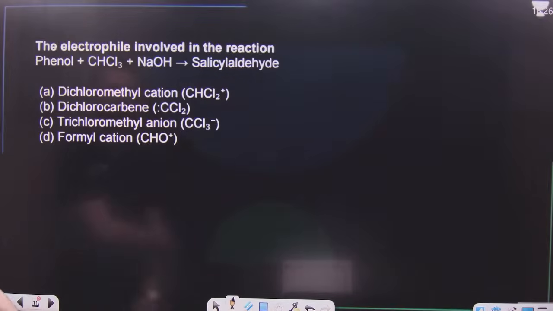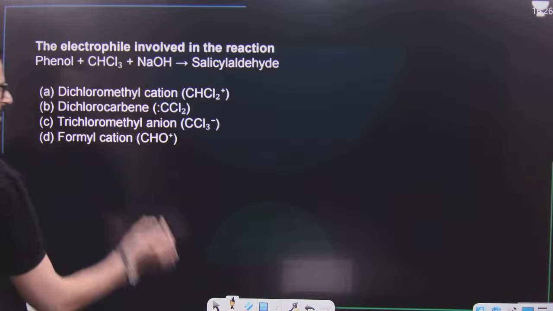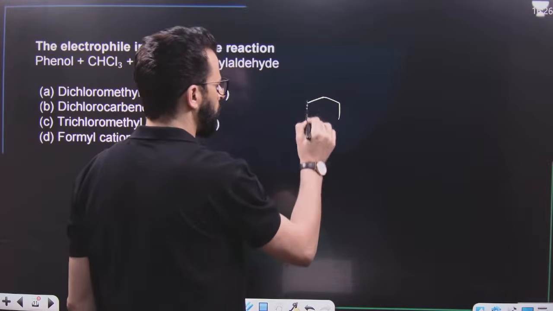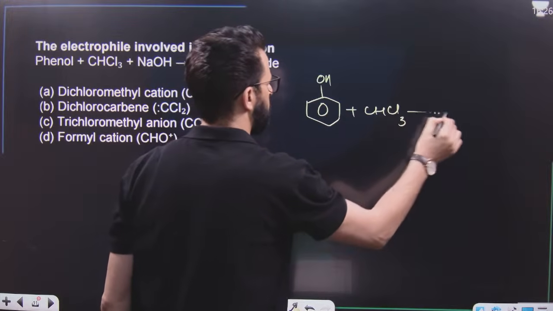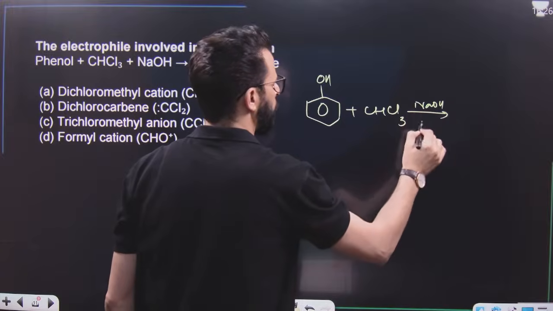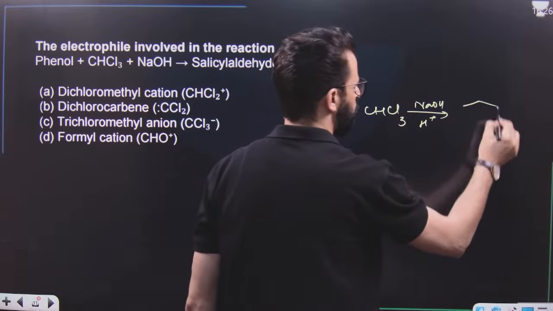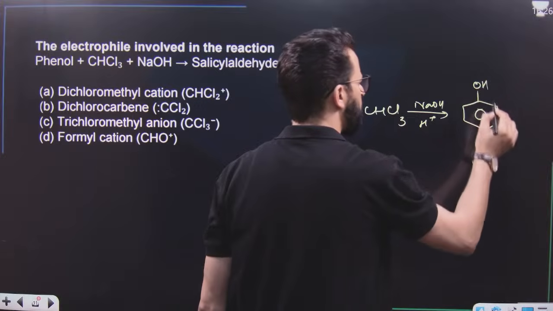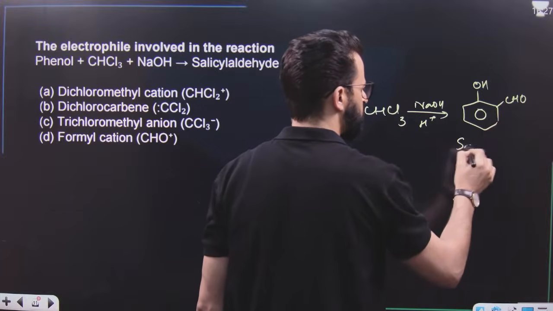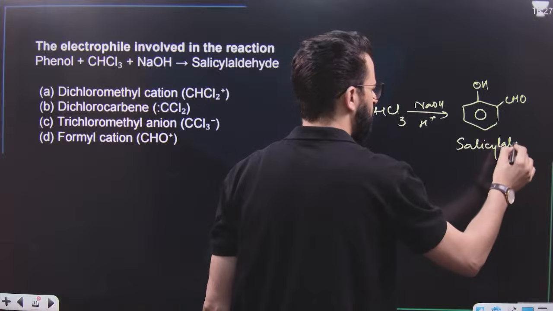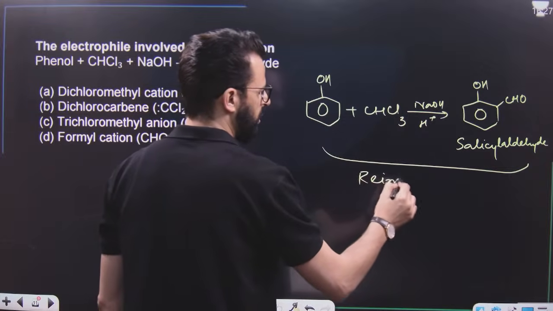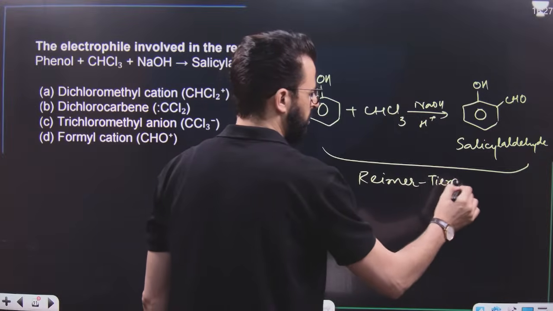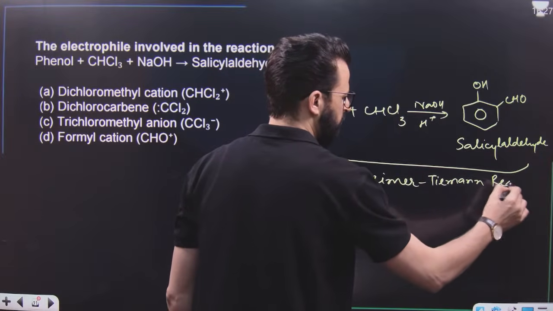After this, there is the electrophile involved in the reaction. A very, very simple reaction: phenol, chloroform, NaOH, followed by acidification, resulting in the formation of ortho-hydroxy benzaldehyde, known as salicylaldehyde. Now tell me, dear students, which type of reaction is this? A very well-known reaction known as the Reimer-Tiemann reaction.